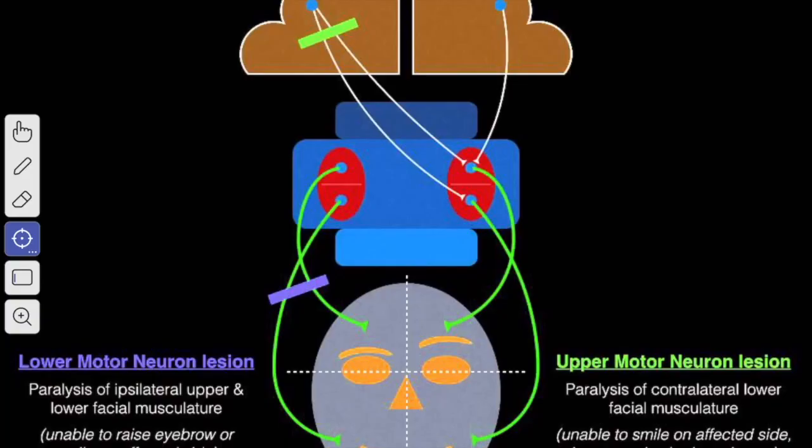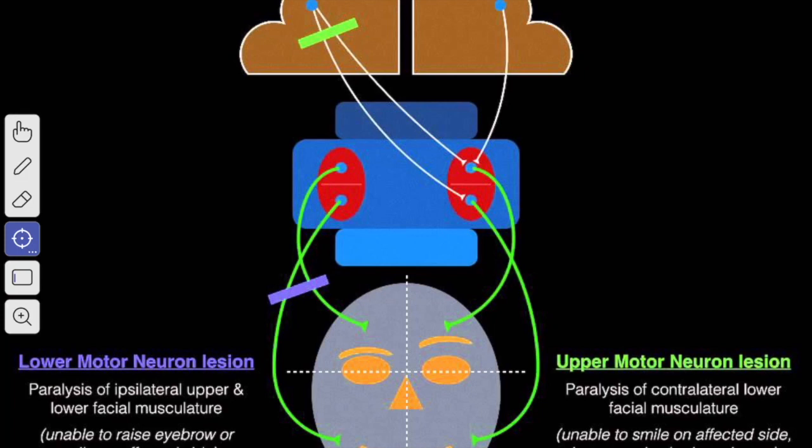Next we'll see the central connection. The corticonuclear fibers of the opposite side control the activity of that part of the motor nucleus which supplies the muscles of the lower part of the face.